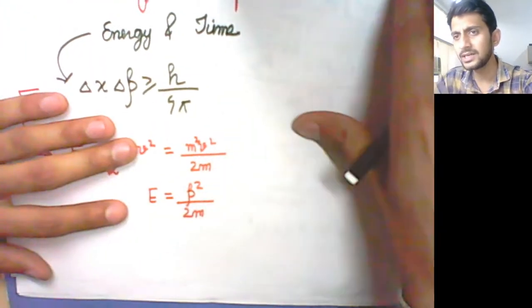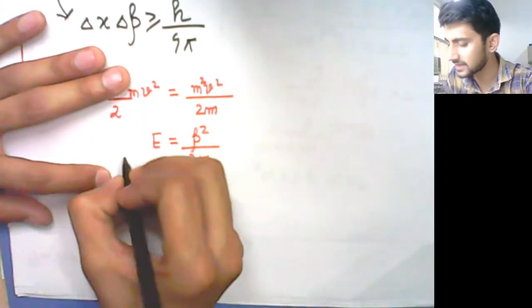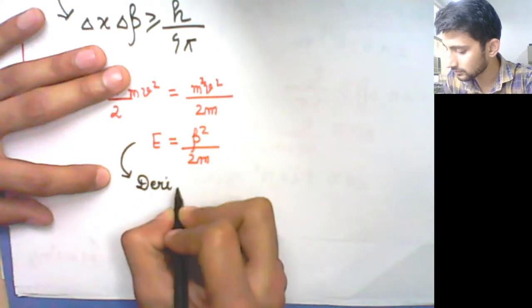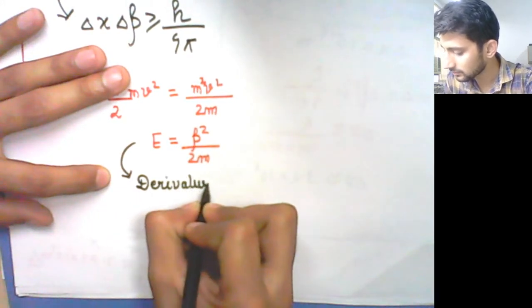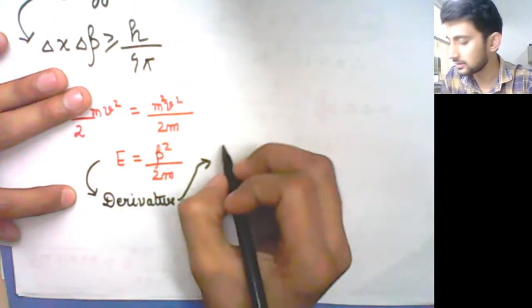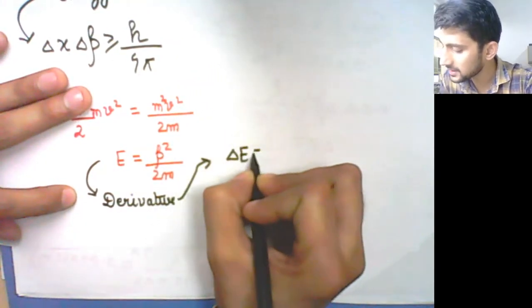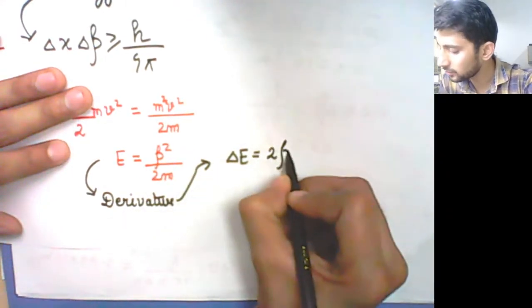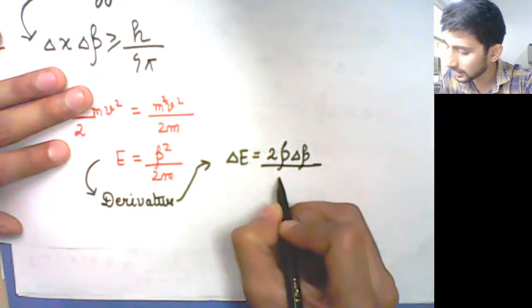Now if you take the derivative on both the right hand side and left hand side, you can replace this equation as delta E, and p square, which is a variable now, its derivative will be 2p delta p upon 2m.